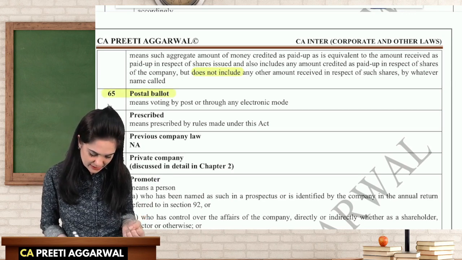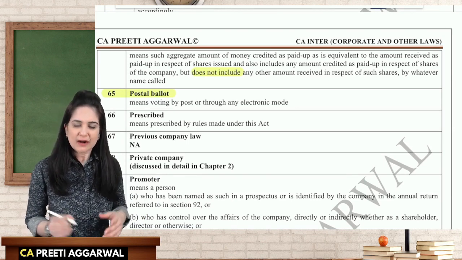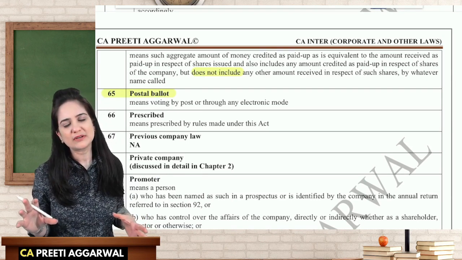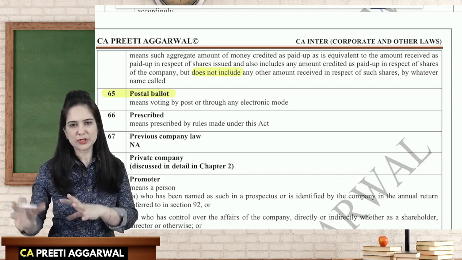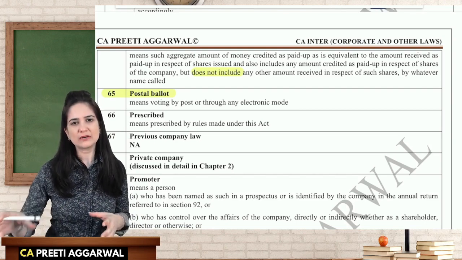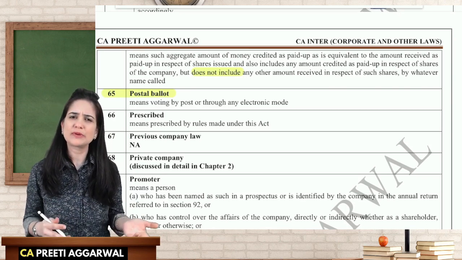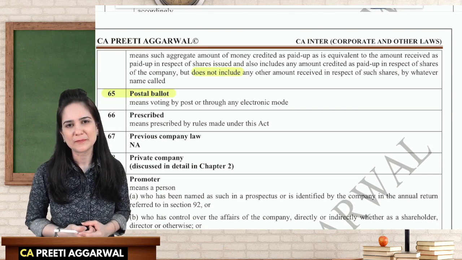Postal ballot. This is a method of voting. Now, what will happen in postal ballot? Along with postal ballot, we also give you the opportunity of electronic voting. Now, electronic voting means voting through the computer. Okay, you just log in and you vote whether in favor or against. But there are so many people who don't know how to operate a computer.